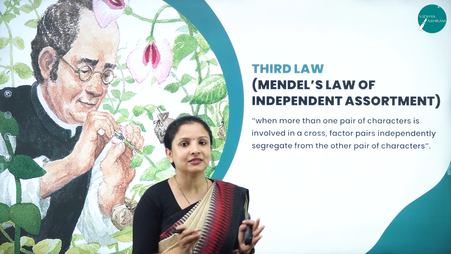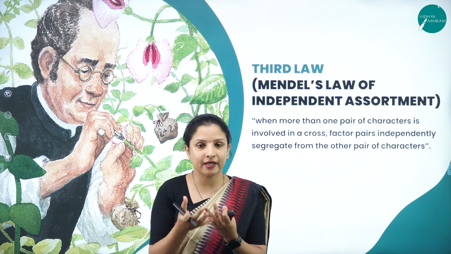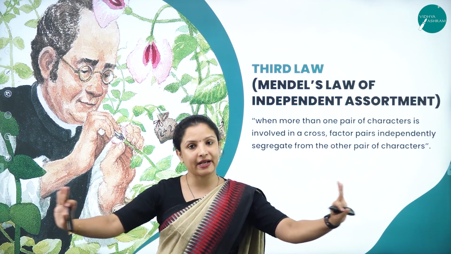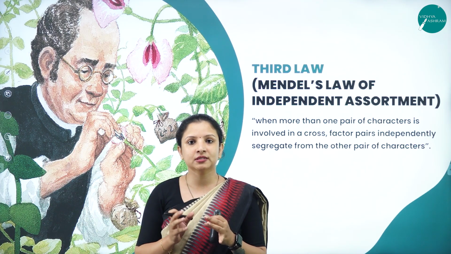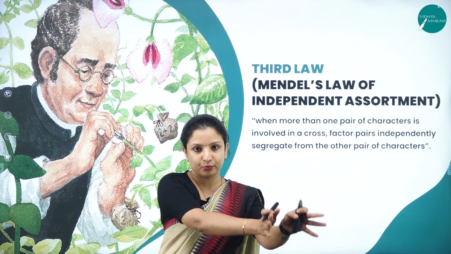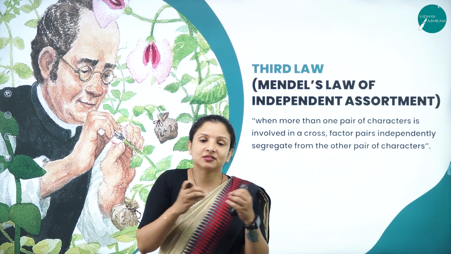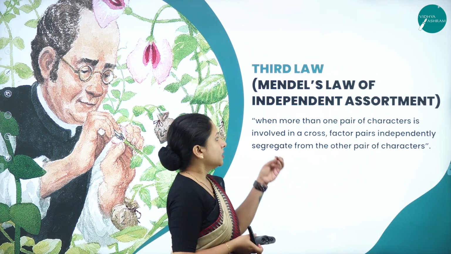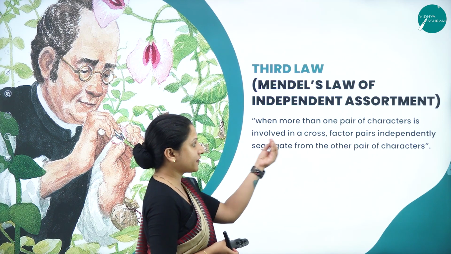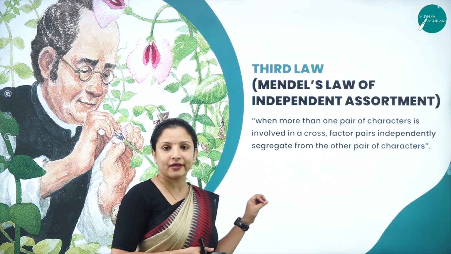Assortment means we are separating. Say for example, we have marbles of different colors. Now you assort them. Segregation means you're just separating them, that's it. Assorting means you have a certain idea in your mind, where you put the yellow marbles in one place and the blue marbles in another place. Assorting means distribution based on the character. So that is assortment. Here, more than one pair of characters is involved in a cross, say for example, the color of the pod and the shape of the pod.